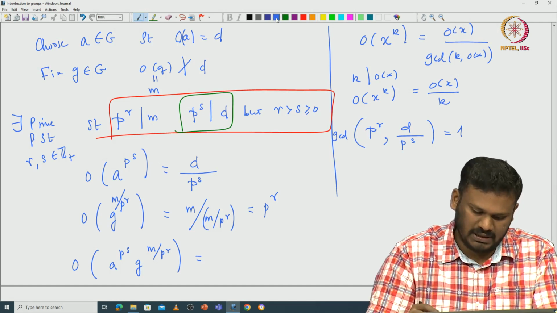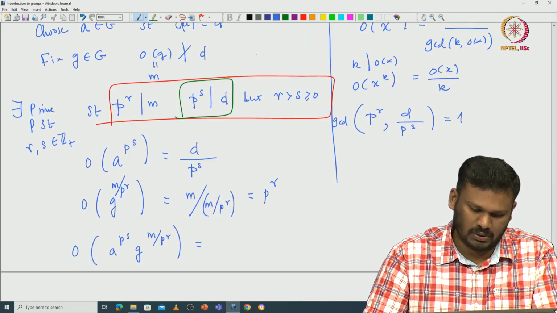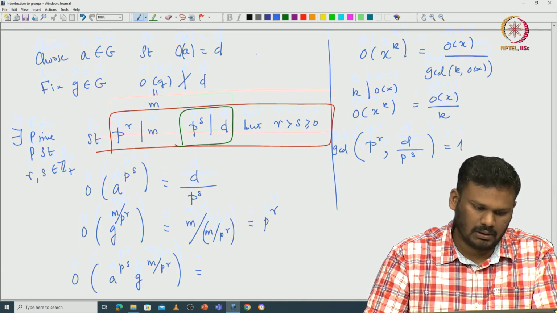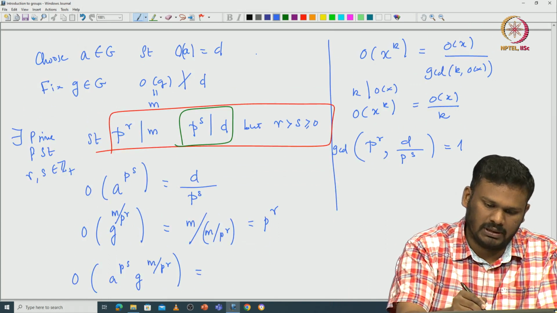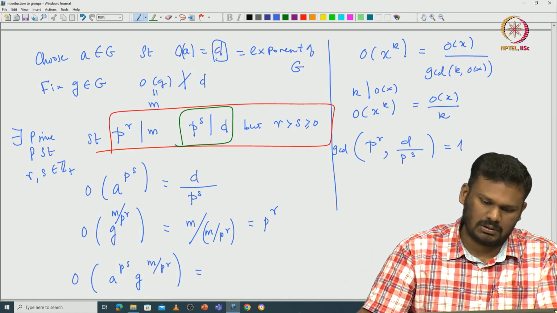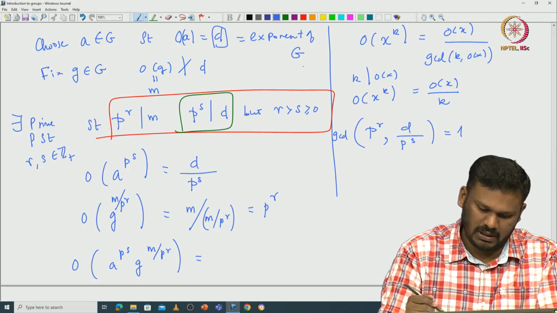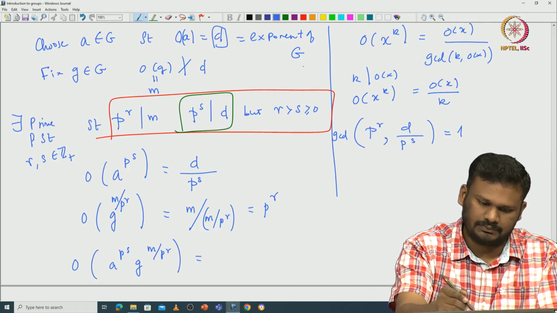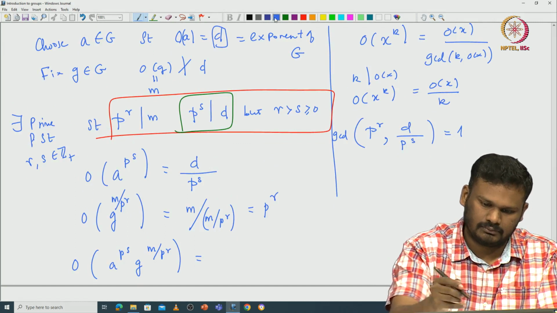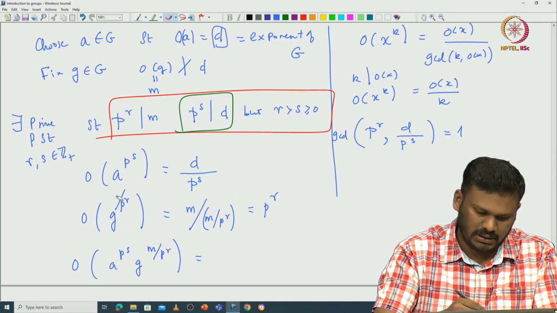Now using that, you can see the product. I have put D as the exponent of g, but I need to get something bigger than D, so maybe I should actually look at this D.